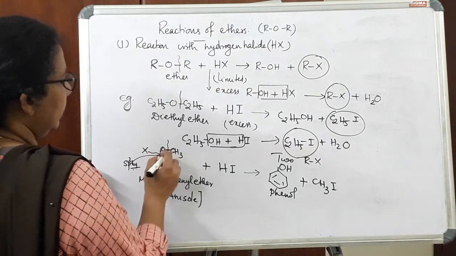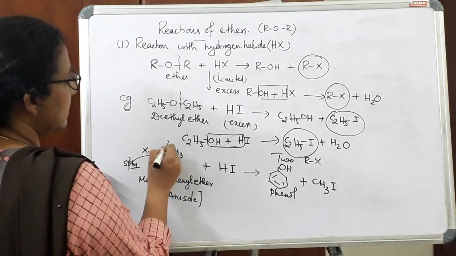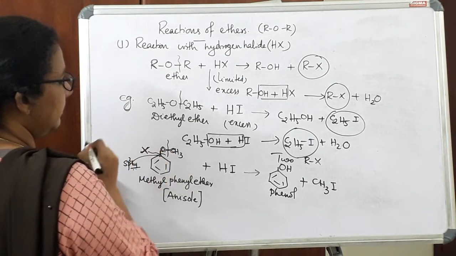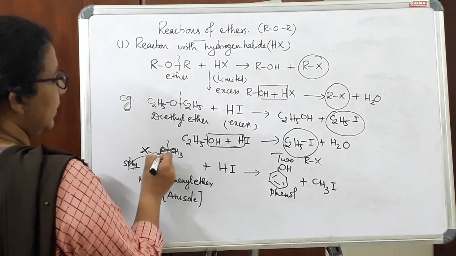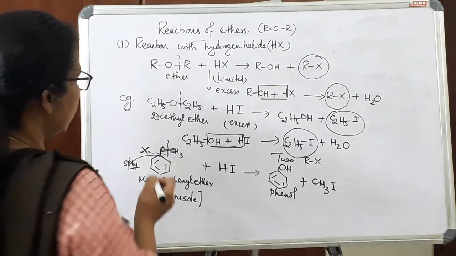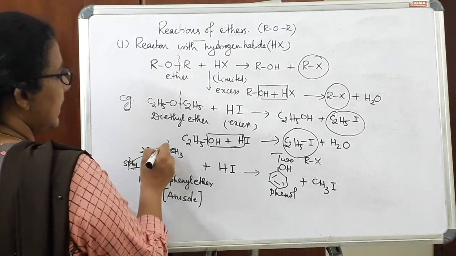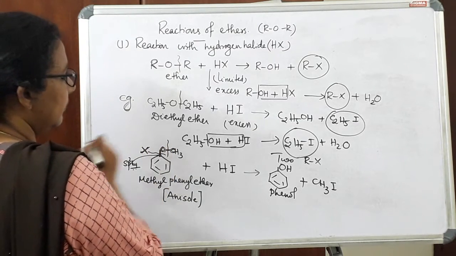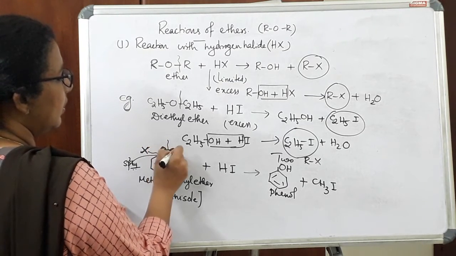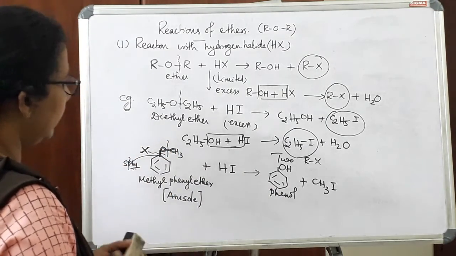Here we need to know why there is a breakage in this CO bond. This is also a CO bond, but this CO bond will not break. This is a strong bond due to resonance, or there is a partial double bond character due to resonance. This carbon is sp2 hybridized, so there is a possibility of resonance and there will be a partial double bond character. So this bond will be stronger, but in this case there is a weaker bond. This CO bond is weaker and will break and we will get a phenol. So this is the reaction with anisole.